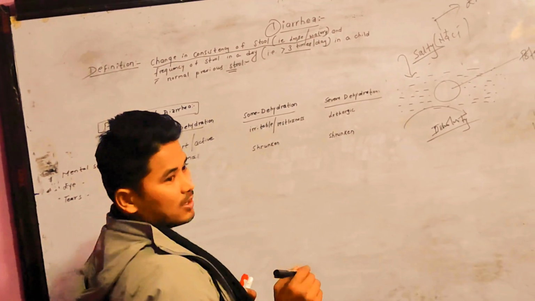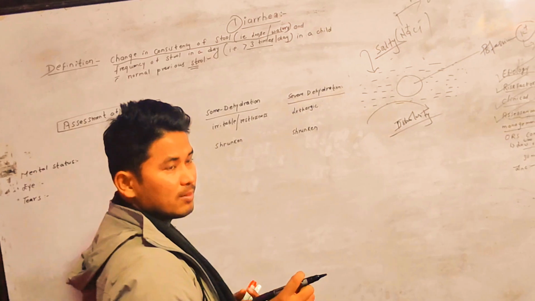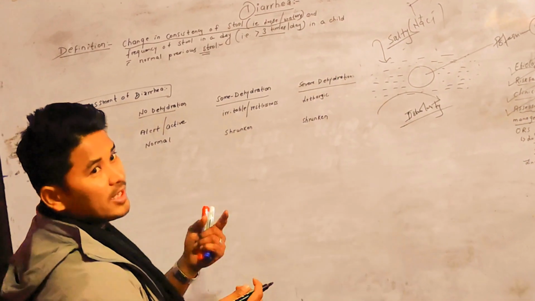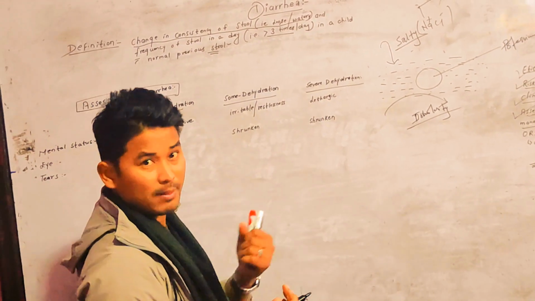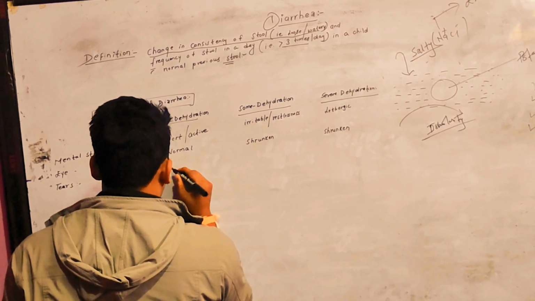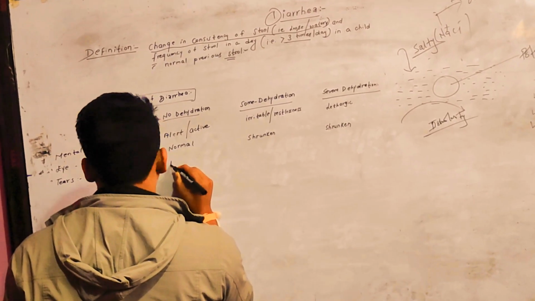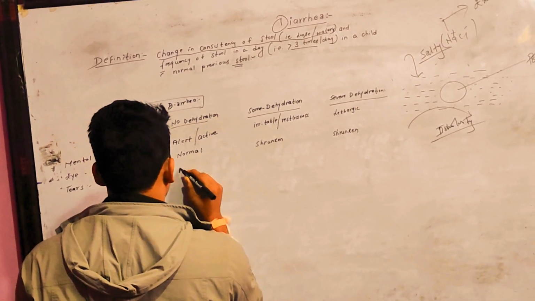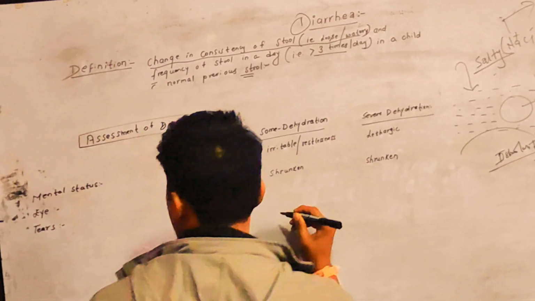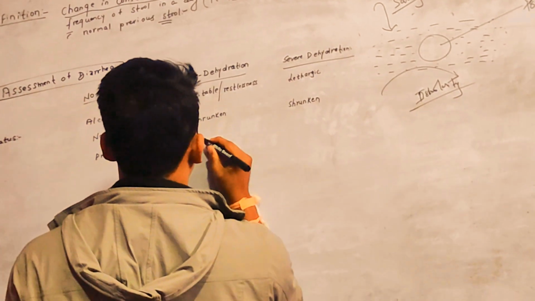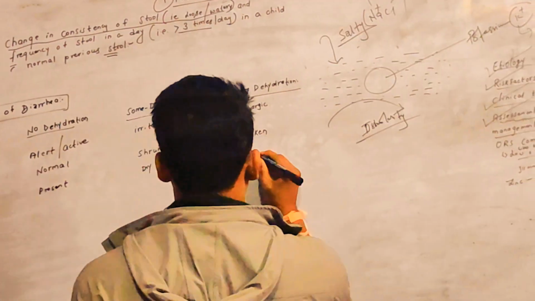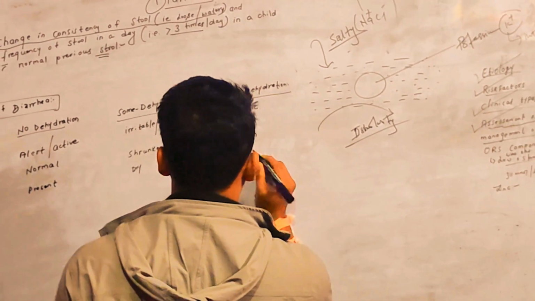So if the fluid content in the blood vessels is low, then the formation of tears is going to be hampered, and we will not encounter as many tears as we should. So in no dehydration, tear is present. And in some dehydration, there is no tear, or dry eye, and here there is also dry eye.